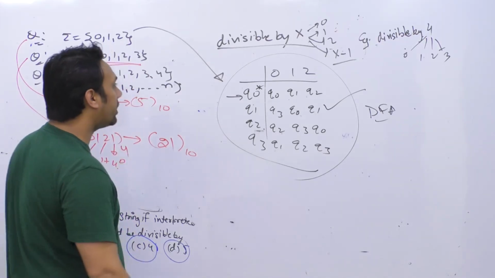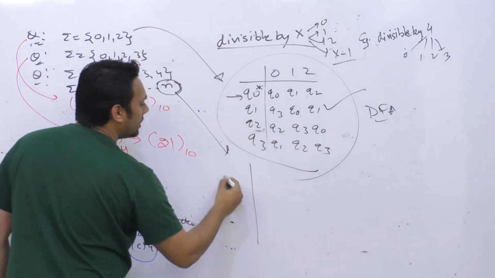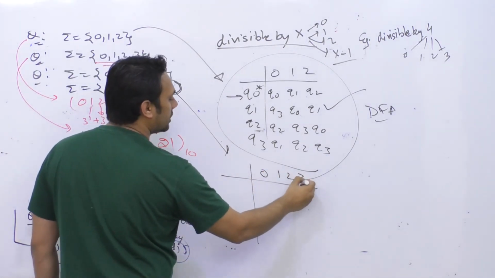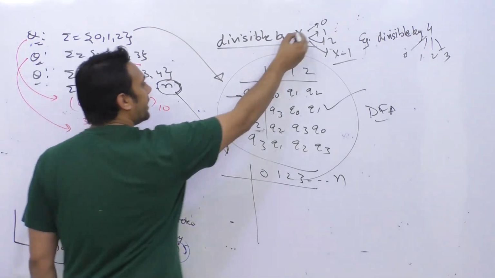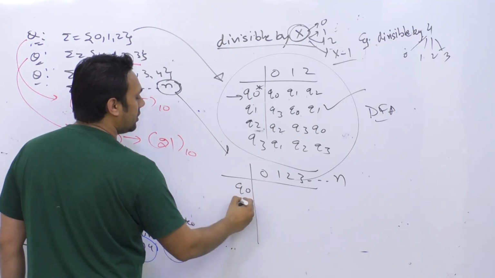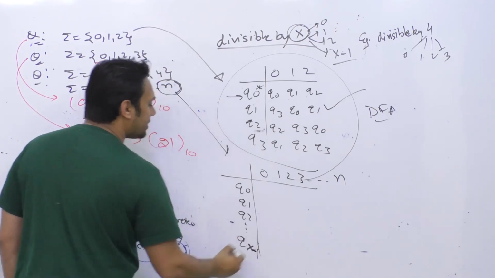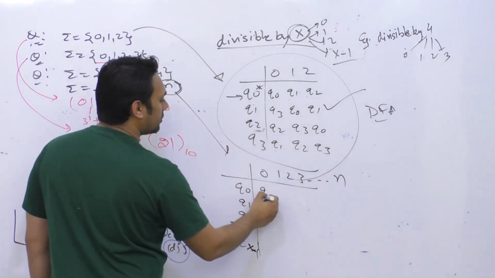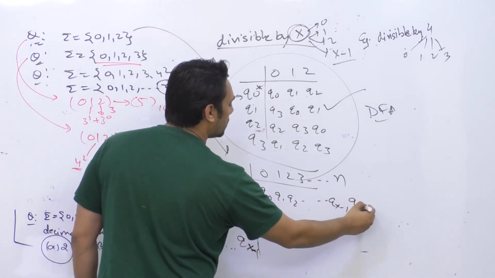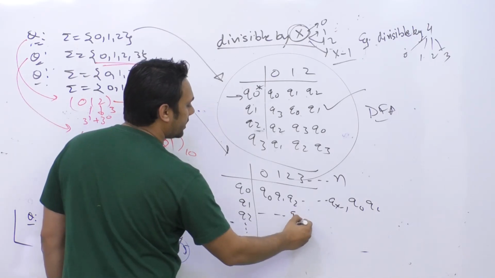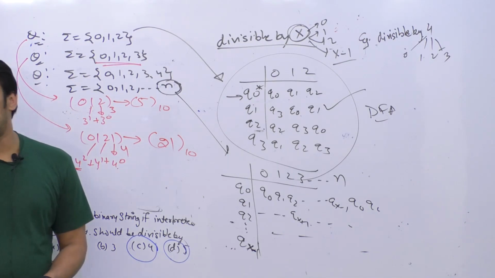So in general, whenever we have a divisibility test by any number, write all the input symbols here, like 0, 1, 2, 3 up to n. And if I say divisible by x, then I'm going to have states Q0, Q1, Q2 up to Q of x minus 1. Just fill this table like Q0, Q1, Q2 up to Qx minus 1, again Q0, Q1 up to Qx minus 1, and so on. You can fill this table in this manner and you will get the divisibility test, and the DFA is done.